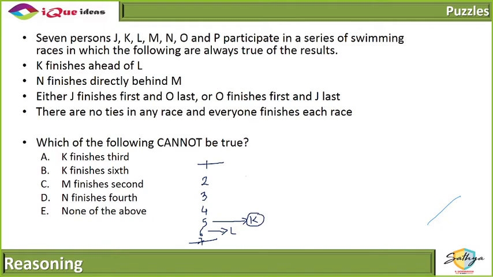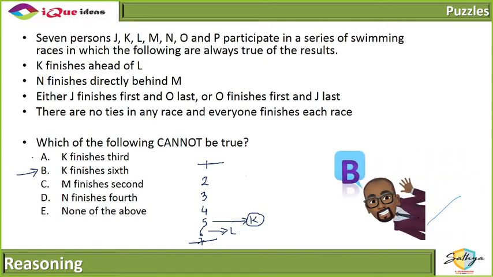K cannot go to a lower position than this, because L comes after K and L can only go 6th. After the 6th there will be J or O. That means K cannot finish in the 6th position ever. So my answer has to be B. K can never finish in the 6th position. Did you get it?